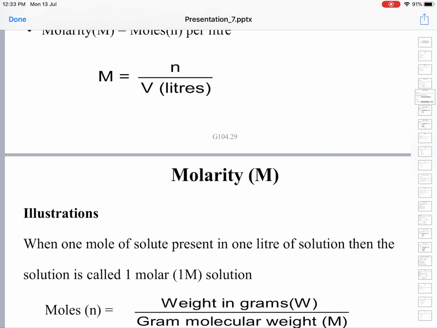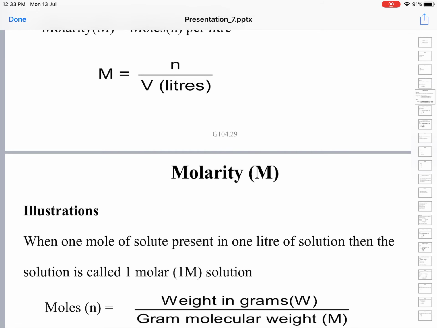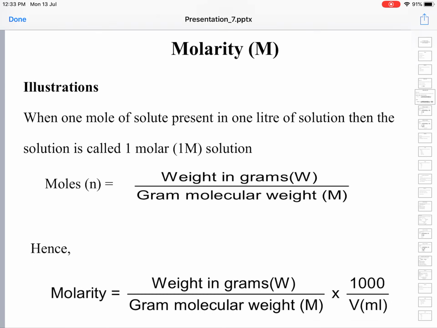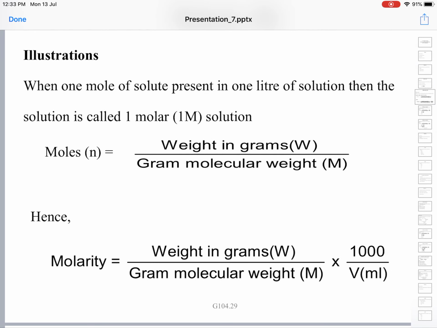In the definition itself, we have seen that molarity is number of moles divided by volume in liters. Now we have the other formula: molarity is equal to weight in grams by gram molecular weight into 1000 by volume in milliliters, since we substituted the number of moles. This formula is useful when volume is given in milliliters. If volume is given in liters, the same formula is weight in grams divided by gram molecular weight, that remains the same, into 1 by volume in liters, instead of 1000 by volume in milliliters.